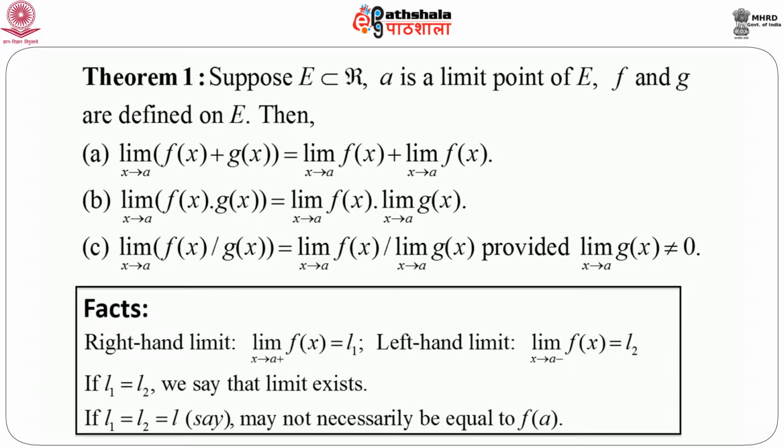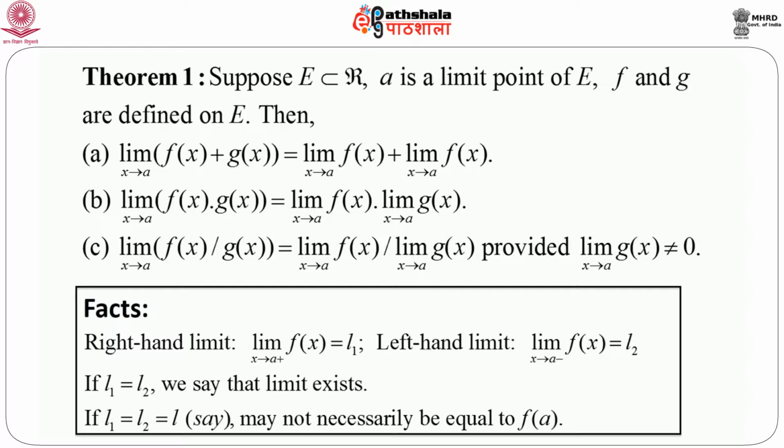So, a few facts. While studying limits, we usually come across two terms. One is known as left hand limit, another is known as right hand limit. So we define the right hand limit as limit x goes to a plus of f(x). That means as x approaches a from the right side of a, or from the higher values of a, and suppose this limit is equal to L1, then L1 is known as the right hand limit of f(x) when x goes to a plus.